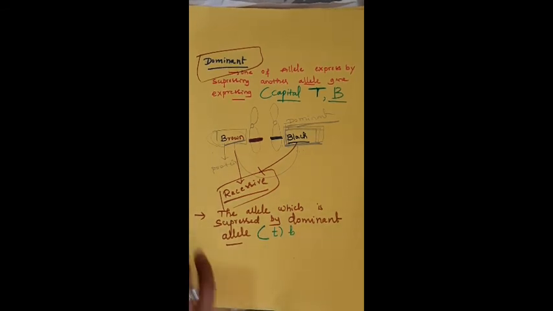Okay, then the next terminology, that is homozygous. There are so many other terminologies, totally 14 or 15 terminologies. We will discuss them in the next class.